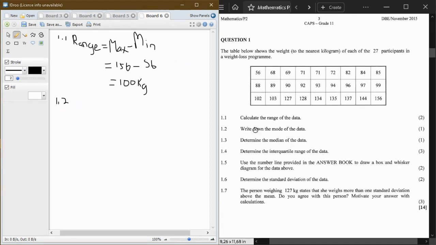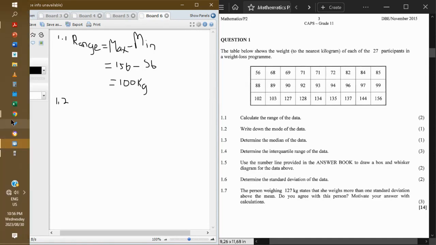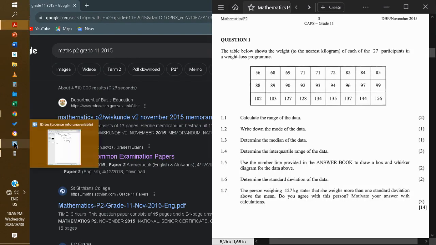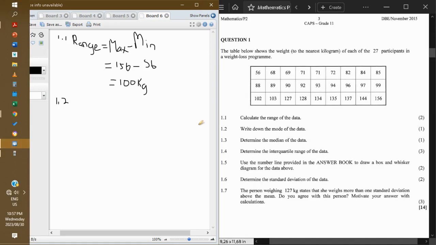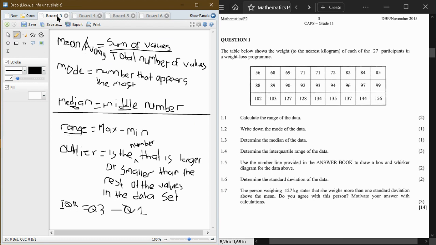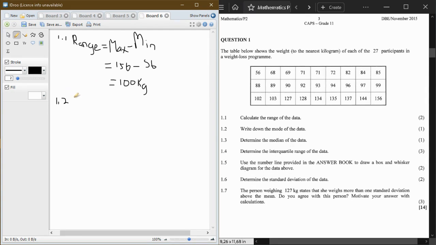1.2. Now write down the mode of the data. Write down the mode of the data. Okay. Now, in mode, you go back to your notes. In mode, it is what? The number that appears the most. So you look at which number appears the most in this set of numbers, right? So you write that my mode is the number that appears the most.